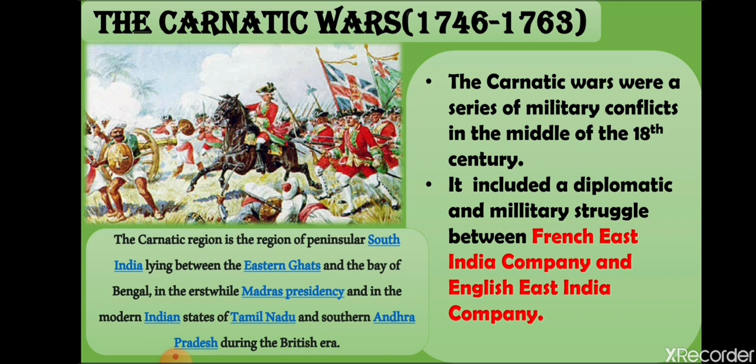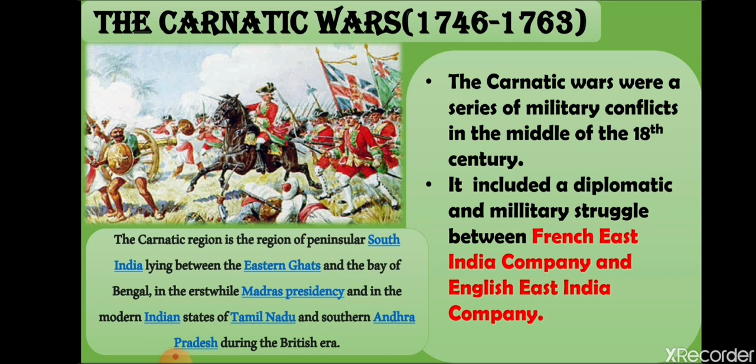The favored British candidate Muhammad Ali Khan Walajah was recognized as the Nawab of the Carnatic, and after this, the one whom the Britishers were favoring became the ruler of the Carnatic at that time. Next, it is written here, the French leader Dupleix was asked to return to France. The directors of the French East India Company were dissatisfied with Dupleix's political ambitions, which had led to immense financial loss to France. In 1754, Charles Godeheu replaced Dupleix. The new governor of the French East India Company came to India.